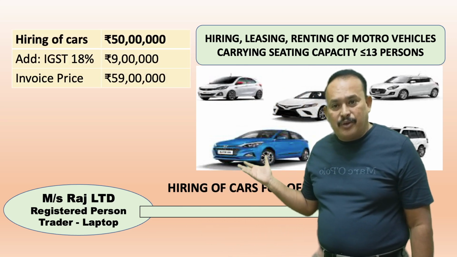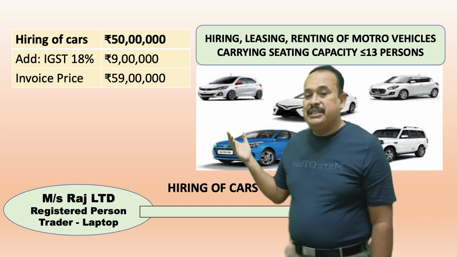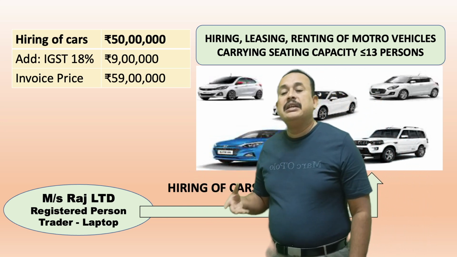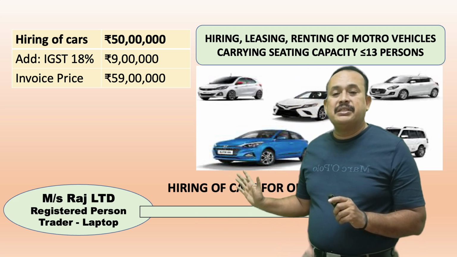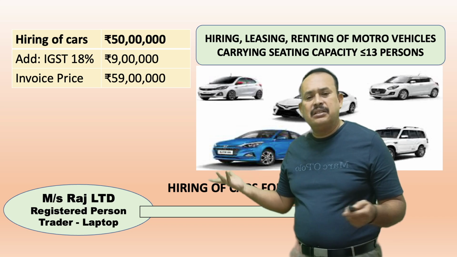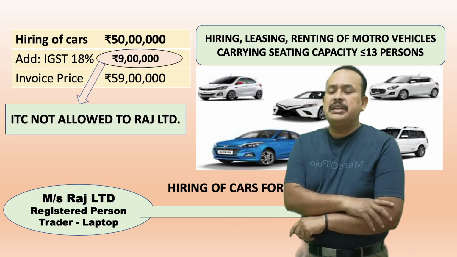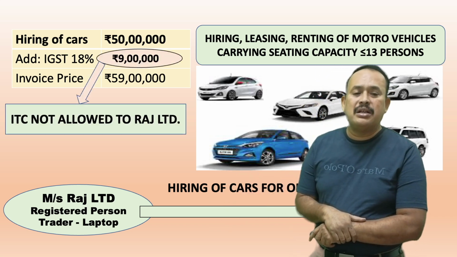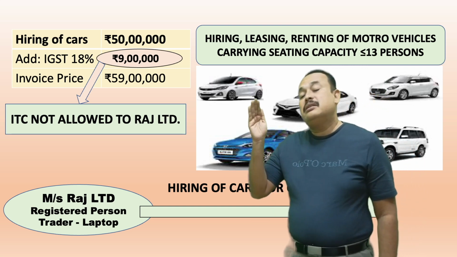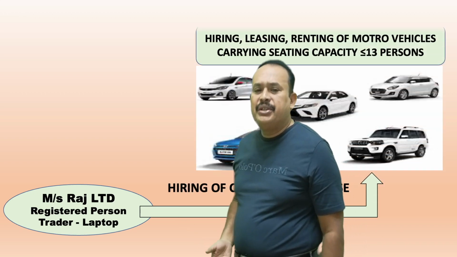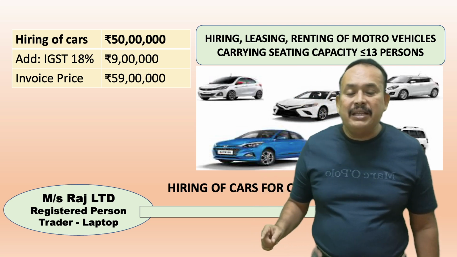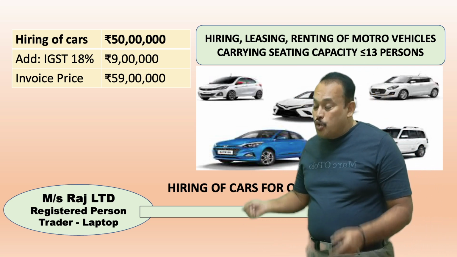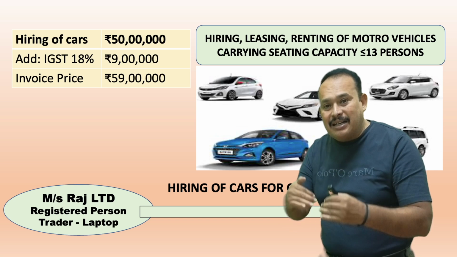50 lakhs rupees worth of goods purchased by paying IGST 18%, 9 lakhs, invoice price 59 lakhs. The entire invoice price is the cost of the purchase. ITC of rupees 9 lakhs not allowed. GST not allowed as ITC to Raj Limited. In exceptional cases it is allowed, that means if it is obligatory for Raj Limited to provide to its employees under the law.